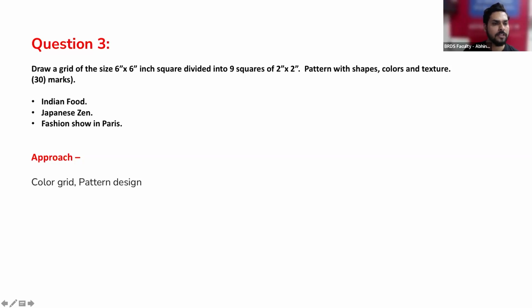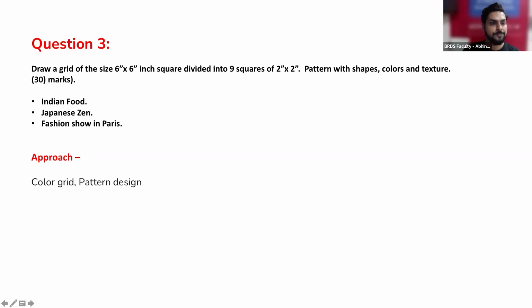Okay. The first theme is something which is Indian food, right? So we can get inspired from the colors of Indian food, and also the kind of flavors which we get, and we can put that into abstraction. Or otherwise you can take the elements of Indian food. Japanese garden, right? So this was more about the particular mood or feeling, or you can also maybe take elements which are Japanese there in terms of the flowers, or something which is more like their temples, or something which is related to Japan, right? Or if you're not sure about the element, we can go into abstraction as well.